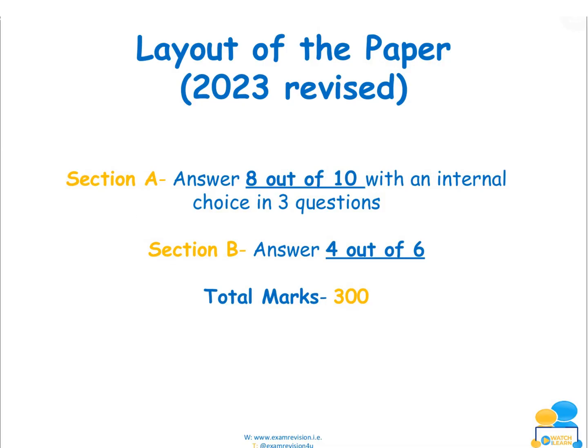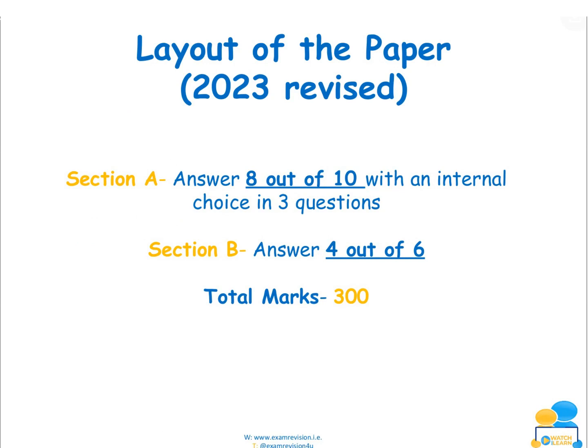If we start with the layout of the paper for 2023, you should obviously have done your mock paper and it'll be the exact same as that. In section A, which is your short answer section, you'll be answering 8 out of 10 questions. Within 3 of those 10 questions you have an internal choice, so it's answer A and B, or C usually.